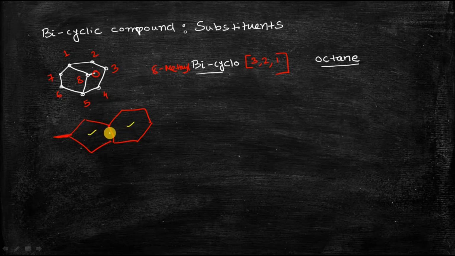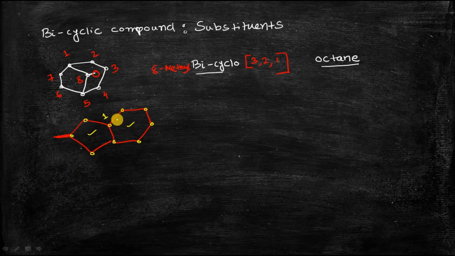These rings are fused together, and these are the bridgehead carbon atoms. So the numbering will start from any one of the bridgehead carbon atoms. Then it will go to the bridge which contains the higher number of carbon atoms. This bridge contains 1, 2, 3, 4 carbon atoms, and this bridge contains 1, 2, 3 carbon atoms.